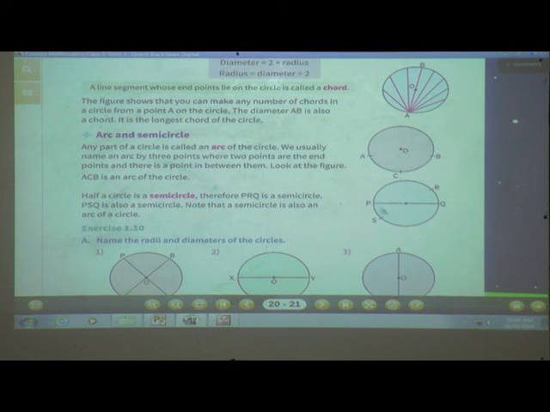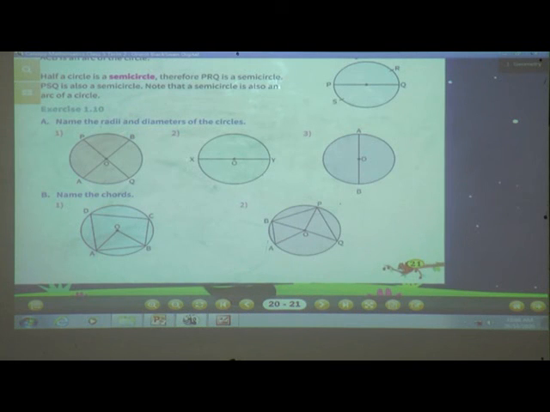See, PRQ and PSQ. Okay, note that a semicircle is also an arc of a circle. Okay, so here is exercise 1.10. You can solve it.